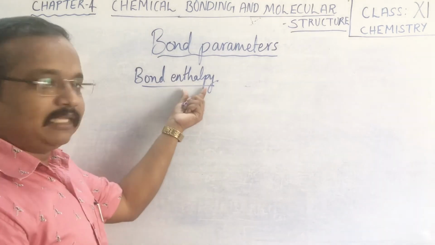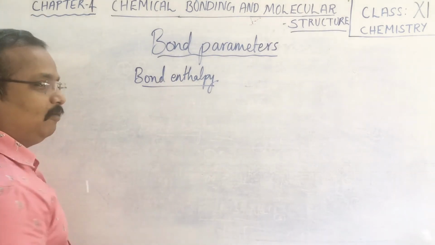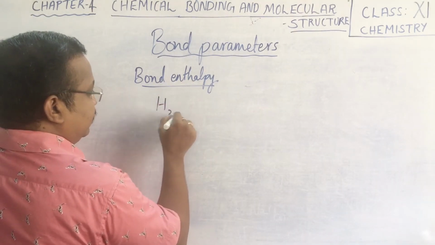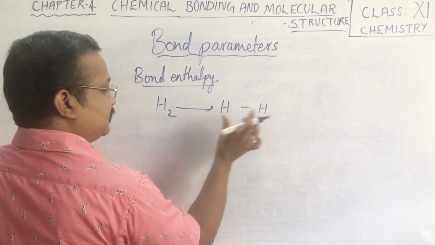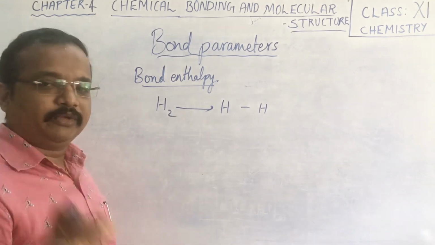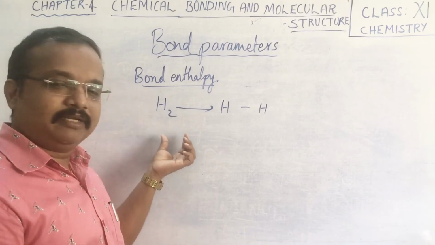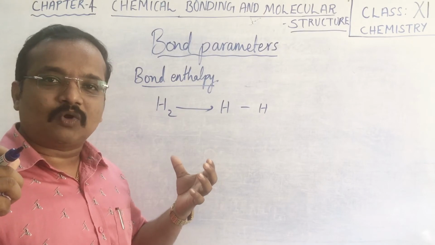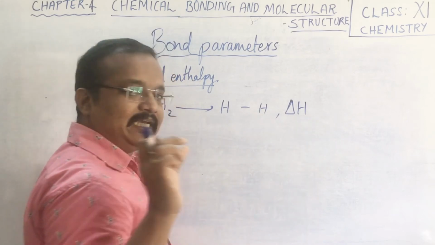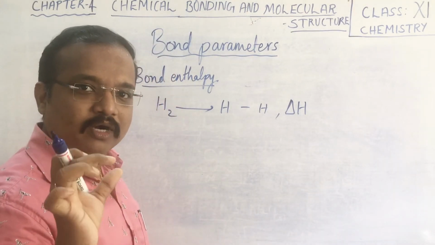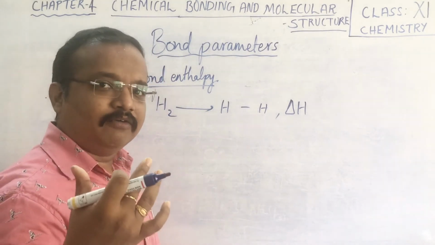Children, this term enthalpy we will be learning in thermodynamics separately, but for the timing we will learn enthalpy here as the amount of energy required to break these atoms of hydrogen into H and H atoms. Suppose it is a hydrogen molecule, the amount of energy required to break this hydrogen molecule into constituent hydrogen atoms is represented or measured as delta H. Delta H is enthalpy change. How that enthalpy change forms, we will learn in the thermodynamics chapter.